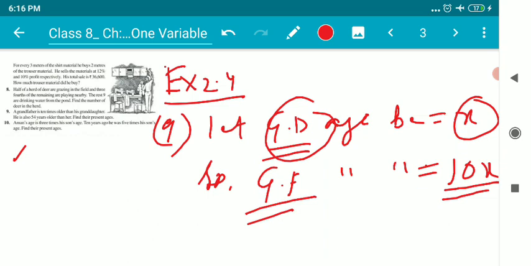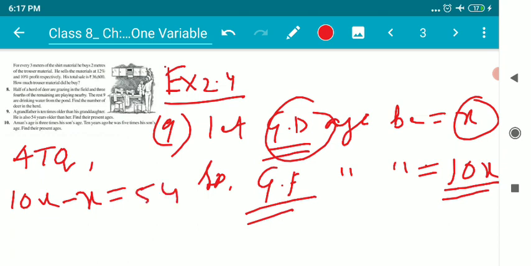So according to the question, children, the grandfather's age minus the granddaughter's age is equal to 54, because the grandfather is 54 years older than the granddaughter. So if I subtract the granddaughter's age from the grandfather's age, I'm supposed to get 54. So children, 10x minus 1x is 9x, equal to 54.